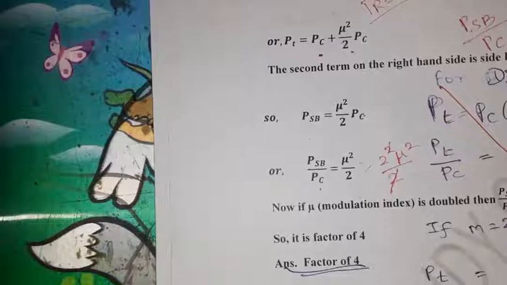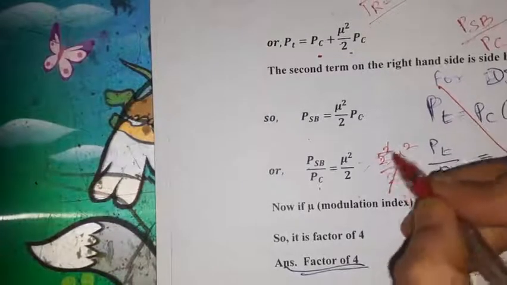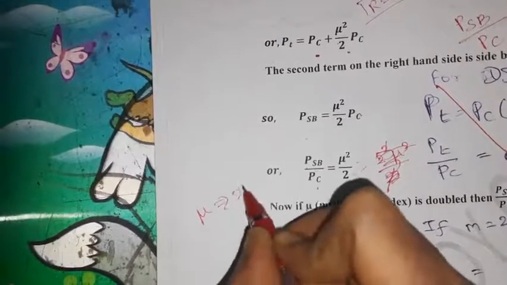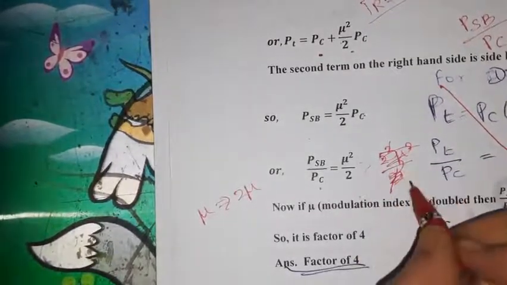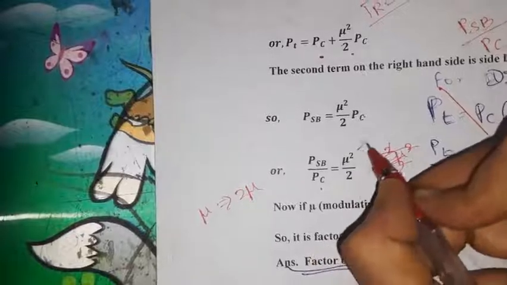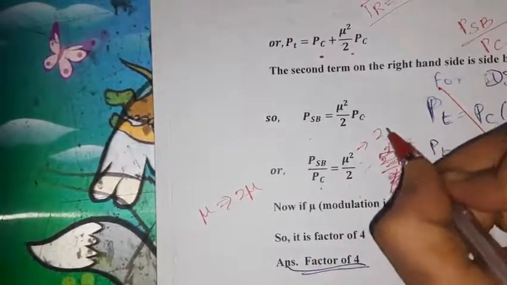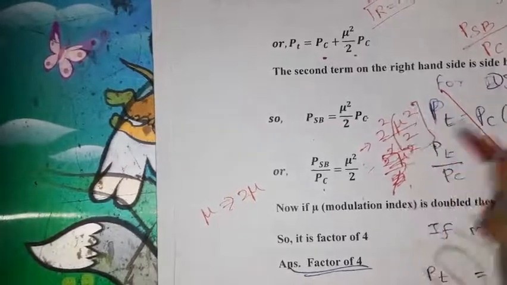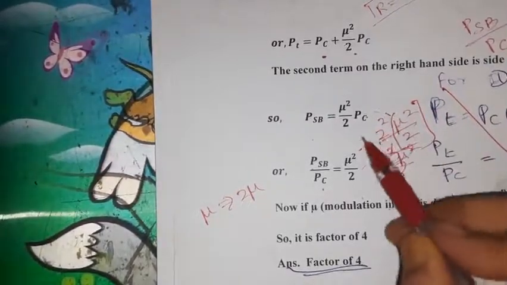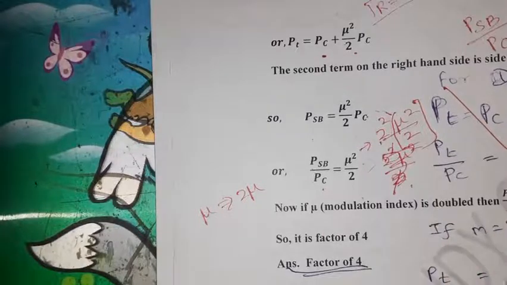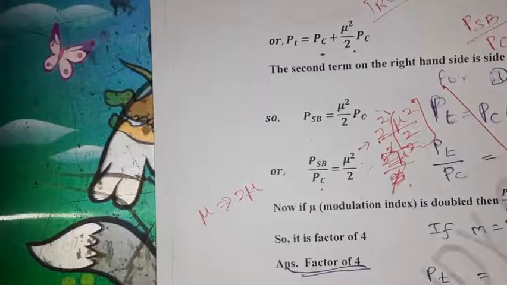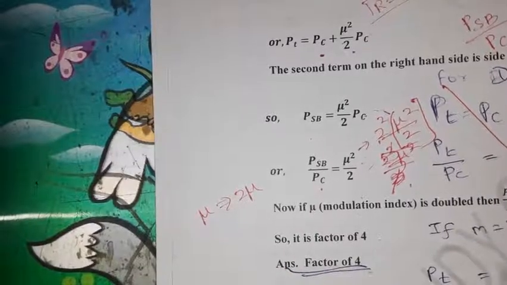The same thing: in place of mu, substitute 2 mu, giving 2 squared mu squared by 2. So mu squared by 2 into 2 squared is nothing but 4 times. So the ratio between sideband power and the carrier power will increase by 4 times. So it is a factor of 4. Okay, can you understand, guys?